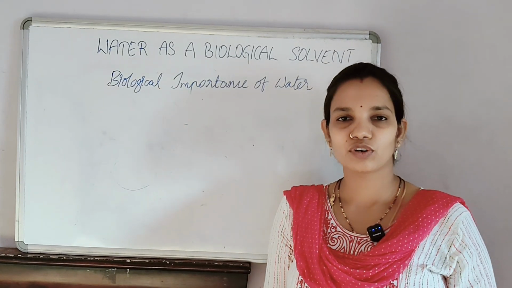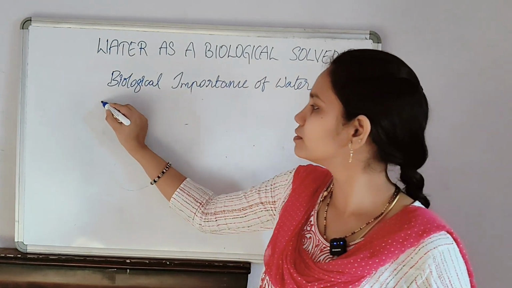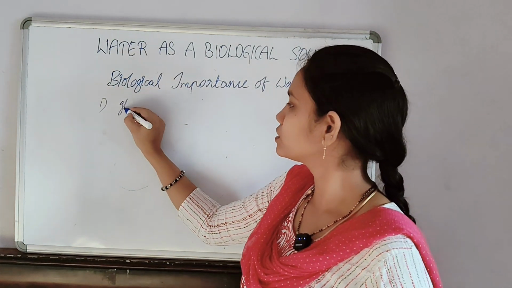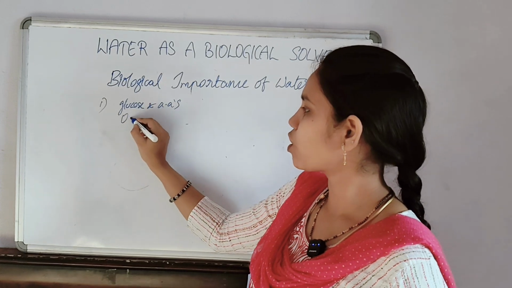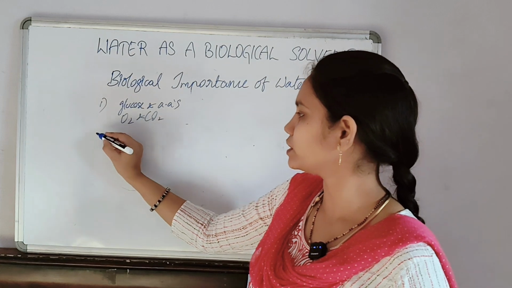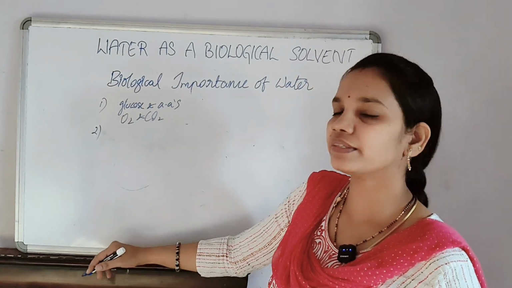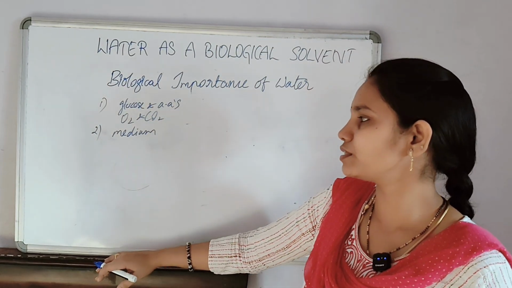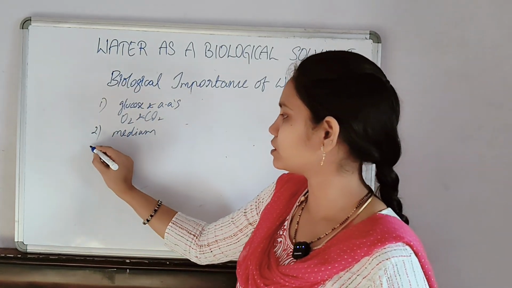Water is a biological solvent and is crucial for life. Let us see why. First, it allows nutrients like glucose and amino acids, or gases like oxygen and carbon dioxide, to dissolve and be transported in the body. Second, it is a medium for all metabolic reactions to take place, whether inside cells or in our digestive system.